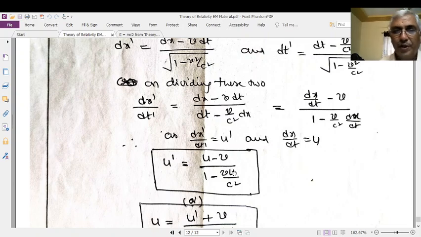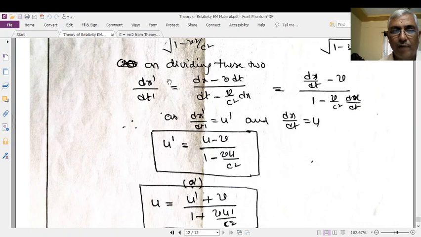Therefore, from the Lorentz transformations, we obtain that u prime is equal to u minus v, whole divided by 1 minus vu by c square.